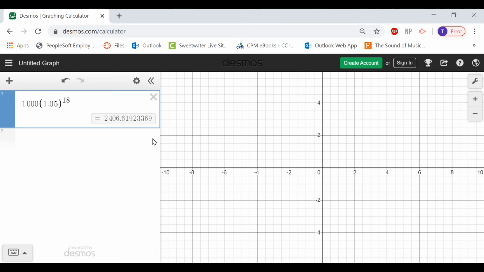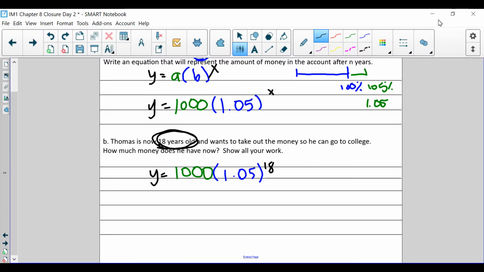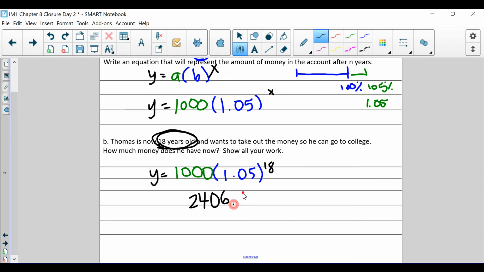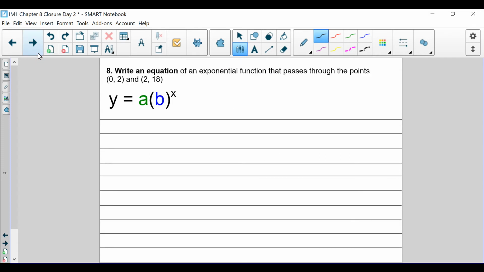So I'm going to go to Desmos. Oh, I already put it in. Okay, what is it going to be? It's going to be 2,406 and 62 hundredths. And that's how much money he will have in the bank after 18 years. Very nice.